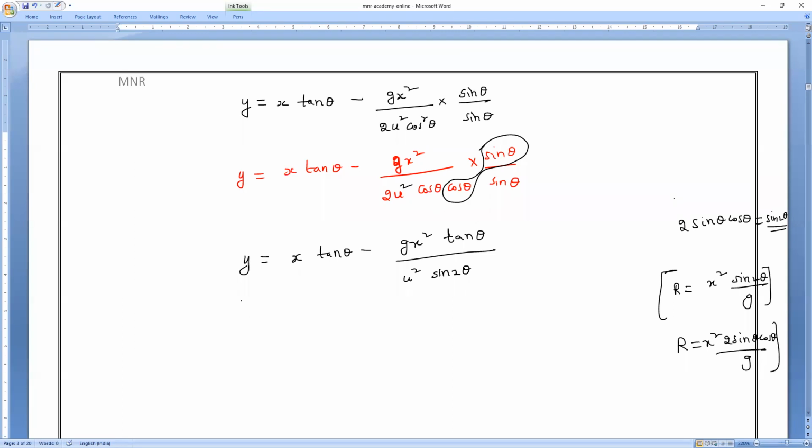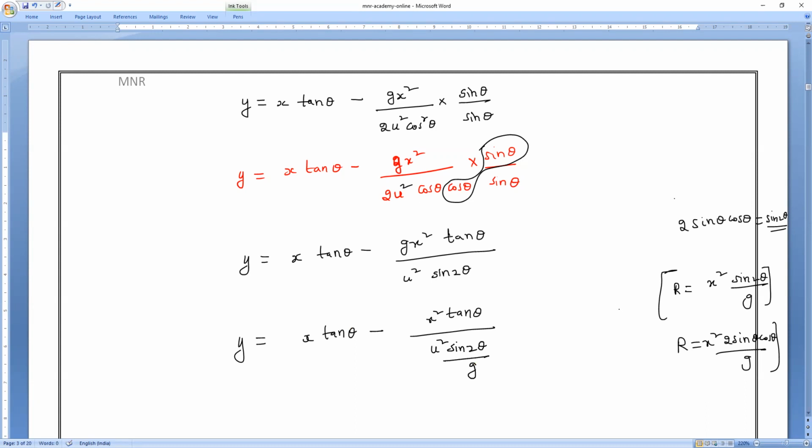Yes, very good. So now observe very carefully: y is equal to x tan theta minus g x square tan theta divided by, let me bring this g down. What will it become, guys? It will become 1 by g. Am I right, all of you? Yes, sir. Multiplication will come this side. u square sin 2 theta divided by g.